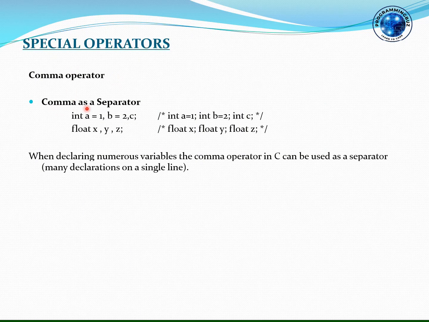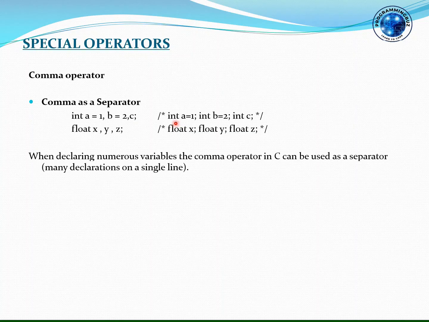Actually we have used the comma as a separator in declarations. Just for example, see here, int a equals 1, comma, b equals 2, comma, and c. In this statement, three variables are declared and initialized in a single statement with the use of comma.